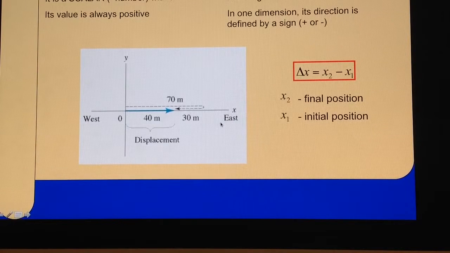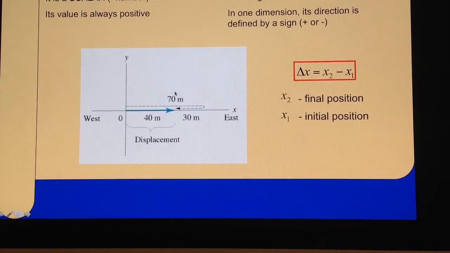Okay, now since we are talking about one-dimensional motions, there are just two possibilities: east and west, up or down, right or left. And instead of these words, what we are going to associate with these two directions are two signs, plus and minus. Okay, so in this particular frame here, I said that motion to the right is motion in the positive direction. So the answer for the displacement would be enough to say the displacement was plus 40. Okay, this plus means in this case to the right, in this case means to the east.